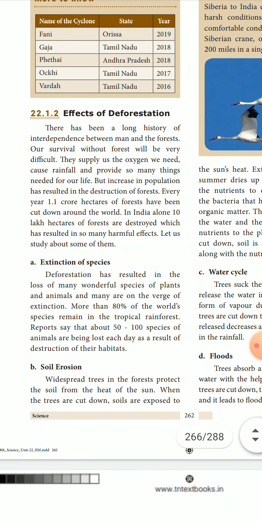Now, what are the effects of deforestation? The first effect is that when the trees are cut down, we will not get pure, fresh air or oxygen, which also brings about rainfall. That is the second thing. So with increasing population and destruction everywhere, it will be affected when the trees are cut down. Survival will be very difficult when fresh air is not there. Everywhere there will be pollution and carbon dioxide.